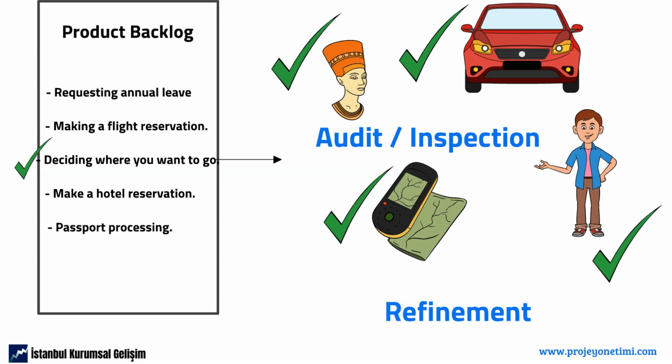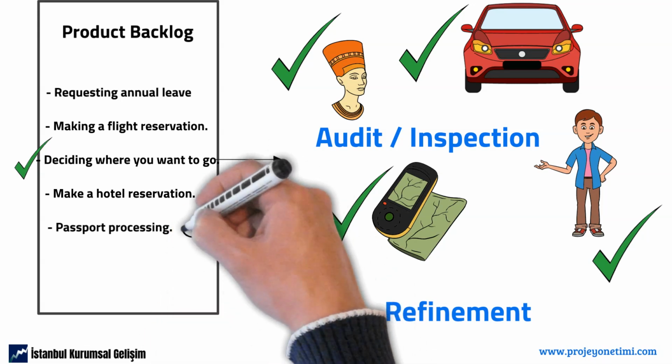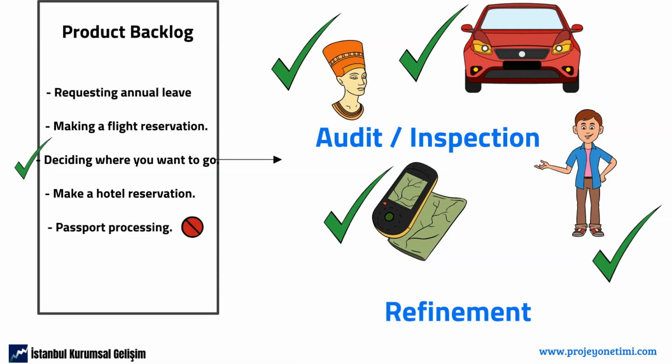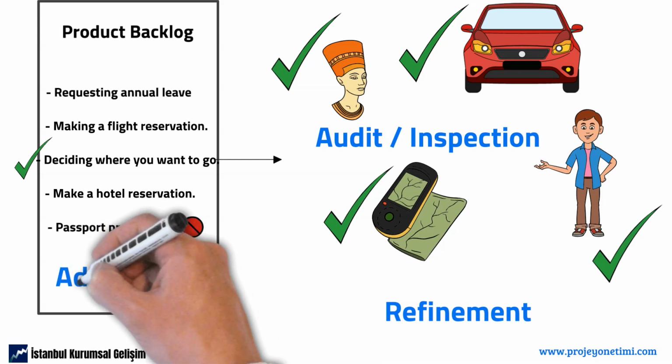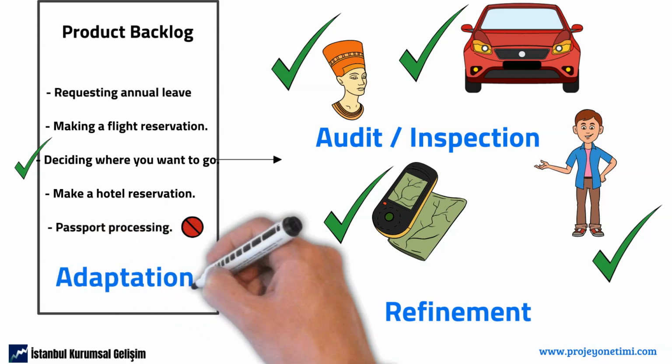During the audits, some deficiencies may arise or we may encounter situations and conditions that were unthinkable. For example, imagine that you have made all the arrangements for your trip abroad, but you cannot get a visa from the country you are going to. You may need to change your plans quickly and return to the domestic organization. We call this adaptation.